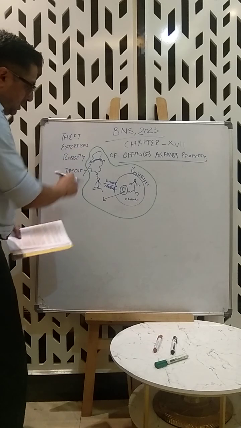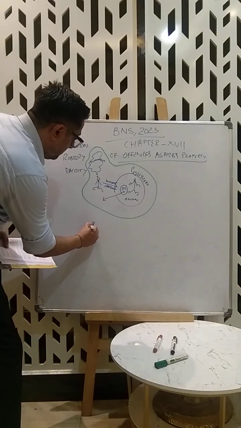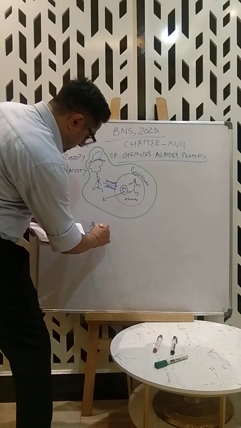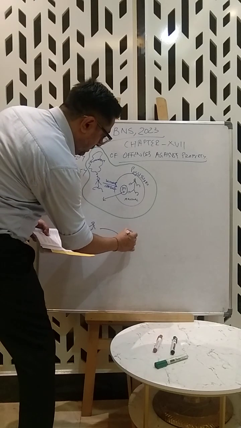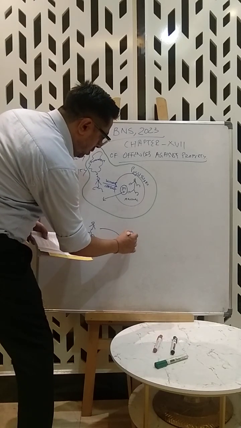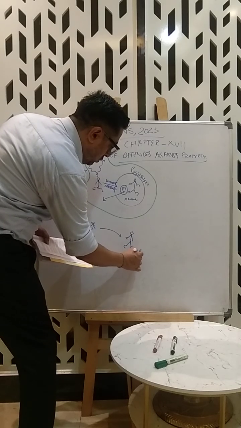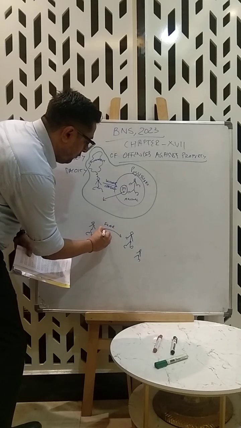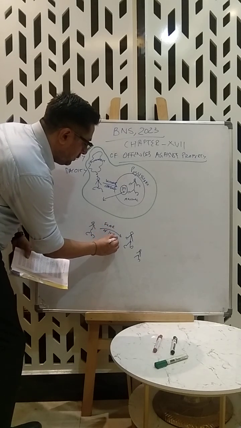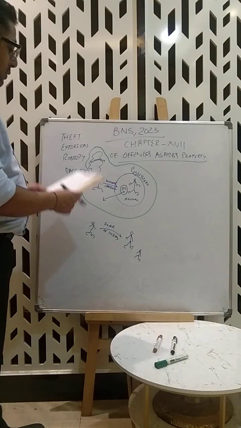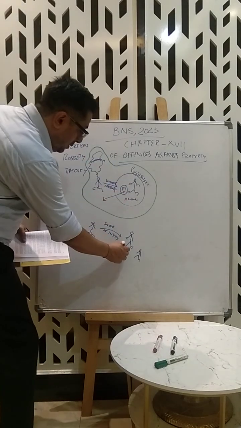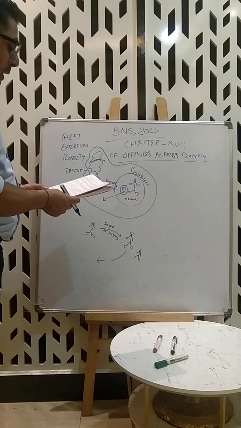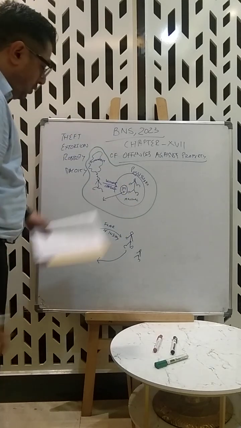Now in this situation, if our friend puts any person, or any other person known to him, in fear of injury, and thereby dishonestly causes him to deliver some property or valuable security.